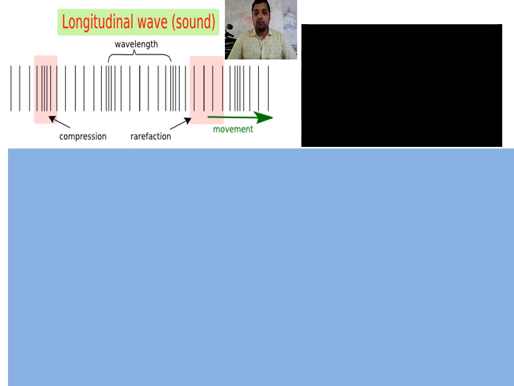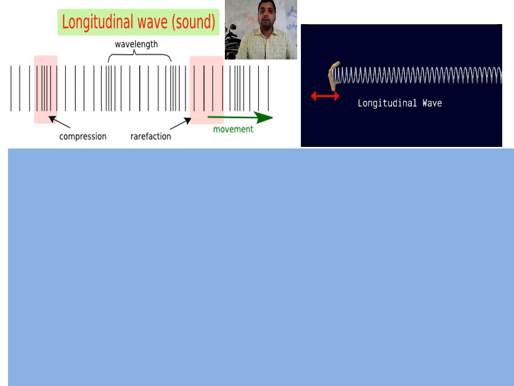Types of wave means when sound is produced by any vibrating object, this sound has to go from the source to the receiver through a medium. When it passes through the medium, it will disturb the particles of the medium. In that, it will produce two types of wave depending upon the vibration. These waves again divide into two categories. One category is the longitudinal wave, where the particles of the medium vibrate like this.